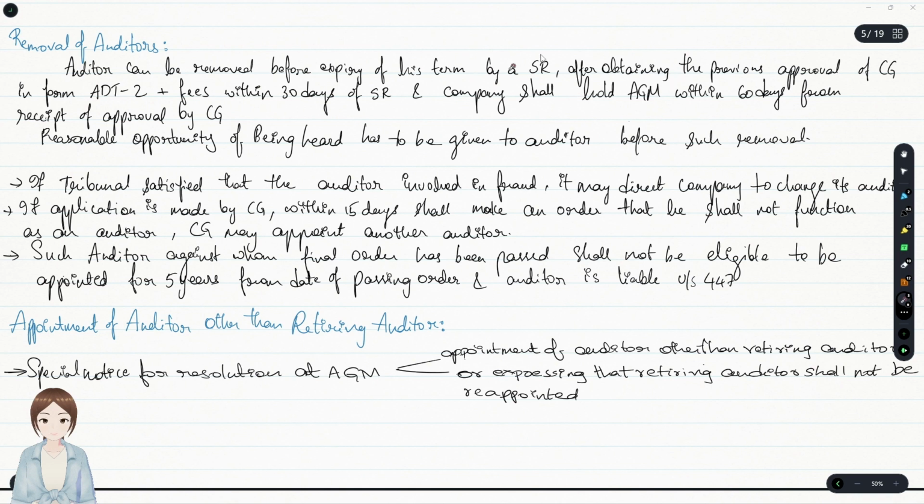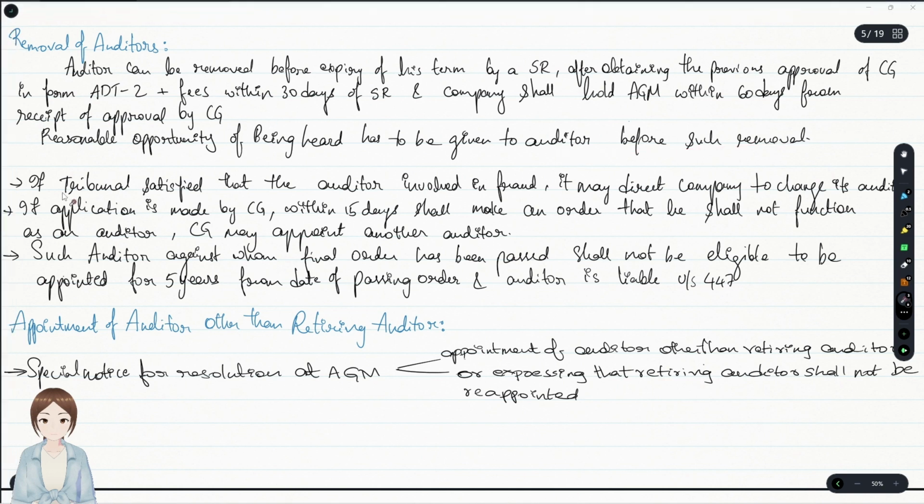AD2 fees with regard to such special resolution 30 days, and with regard to prior approval of Central Government, the AGM has to be held within 60 days. And obviously, after a reasonable opportunity of being heard has to be given to the auditor before such removal.